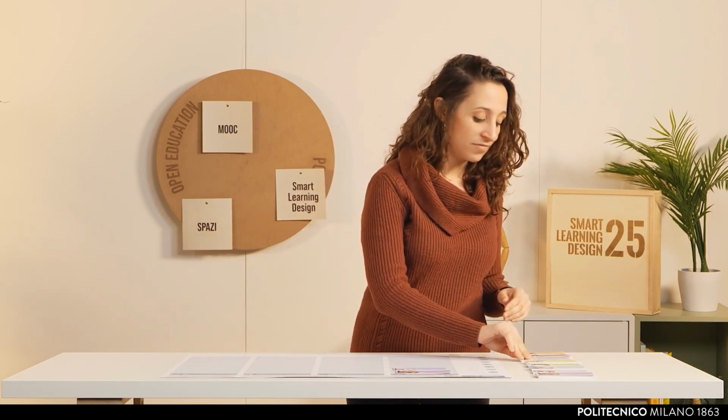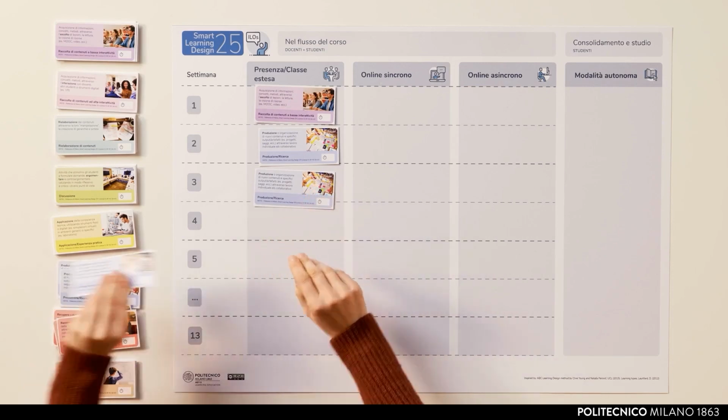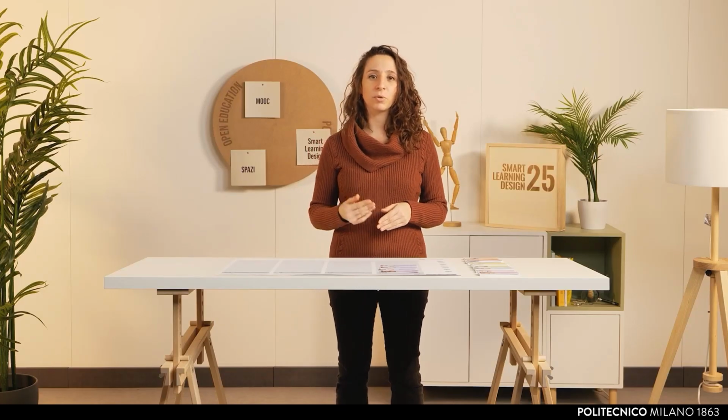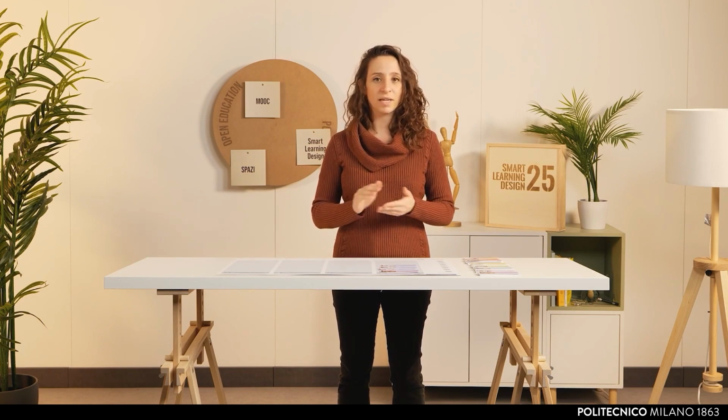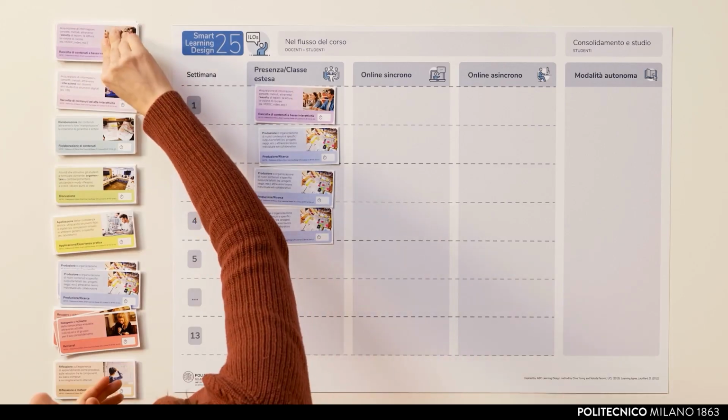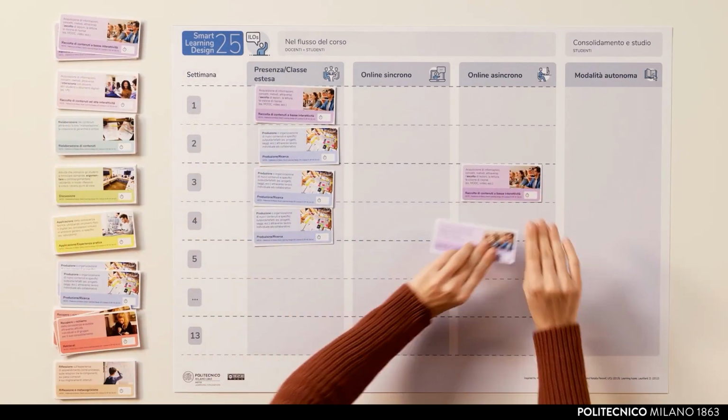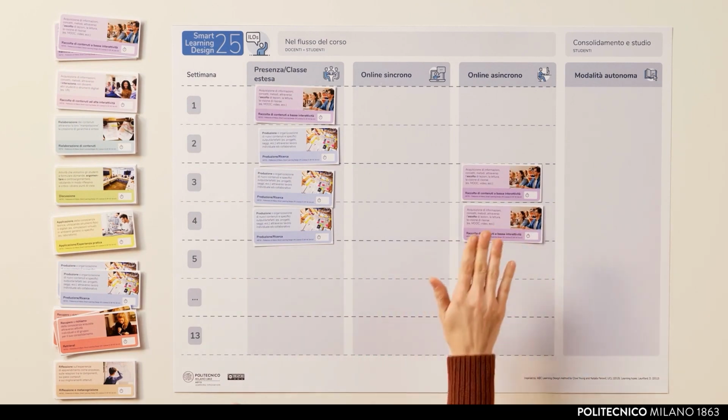Finally, let's look at an example that flips the traditional strategy. In this case, the instructor devotes most of the classroom time to production and research. This strategy is highly effective if the goal is to propose a design or even a prototyping activity. The collection of low interactivity content can be moved to an asynchronous online session. This way, classroom time is used for group production of the project.